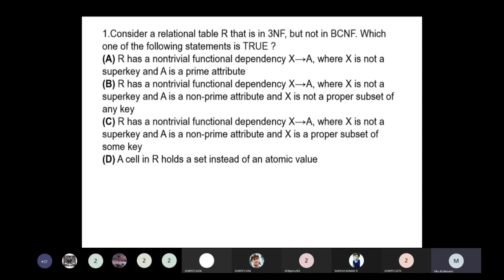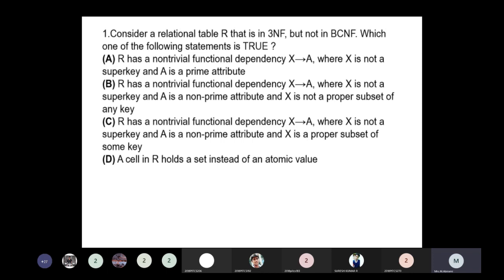So a relation is in BCNF if and only if X is a super key for every functional dependency X implies Y.